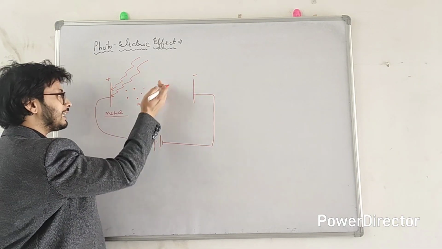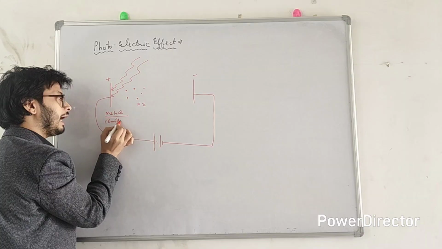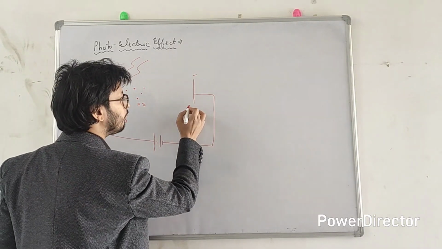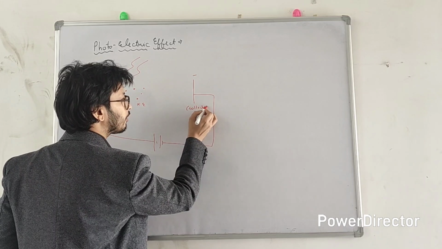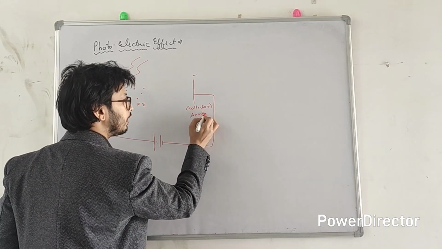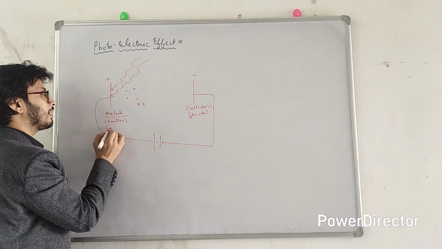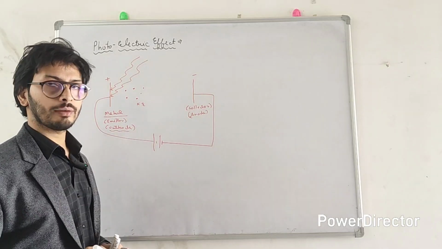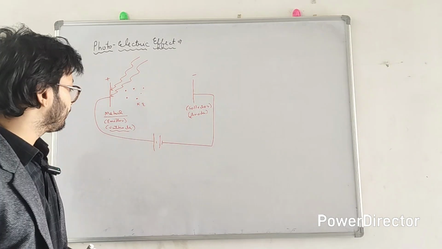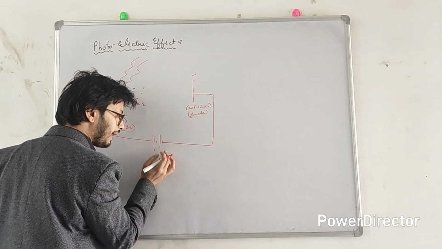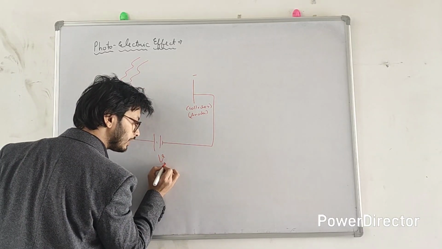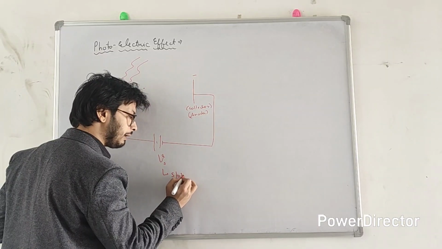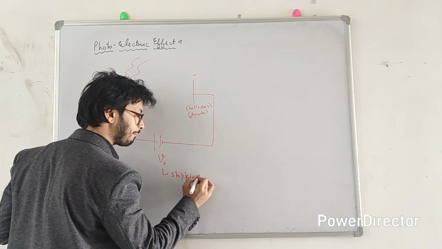Since this plate is emitting the electrons, we will call it the emitter, and this plate, which is at negative potential, is collecting or stopping the electrons, so we call it the collector. Or simply, this is my anode, you know the term anode, and this becomes our cathode. You must have heard of cathode and anode in electrochemistry. The potential of this battery is denoted by V, and we use a subscript S here, which denotes that this is the stopping potential. Now listen how things happen.